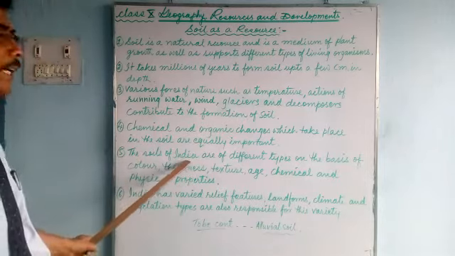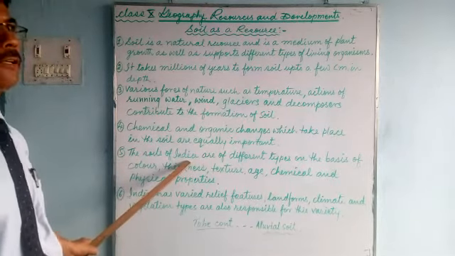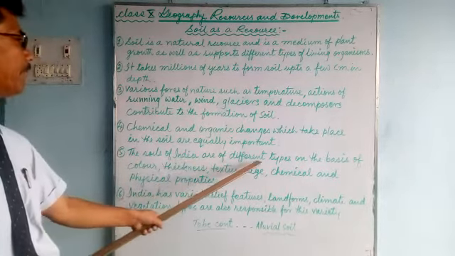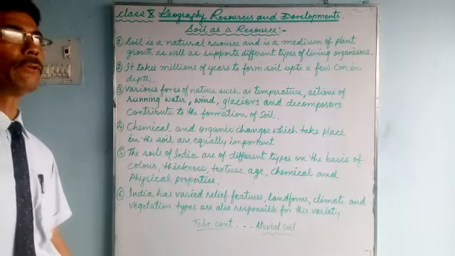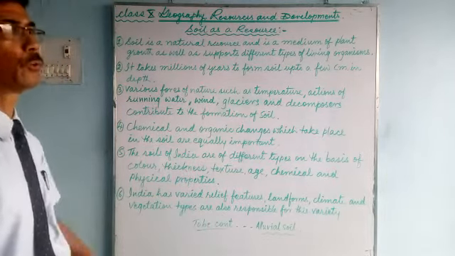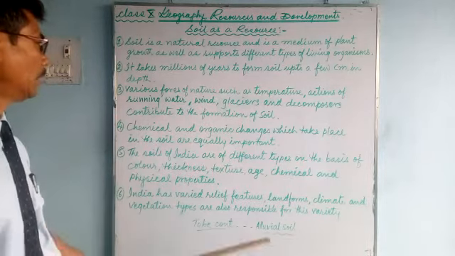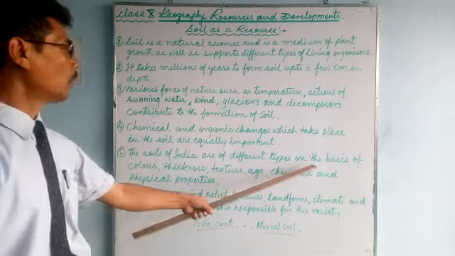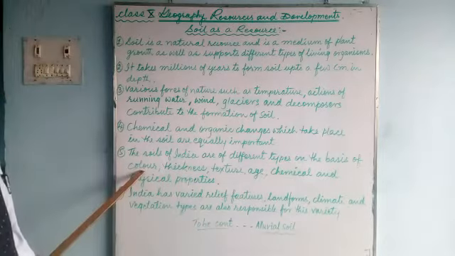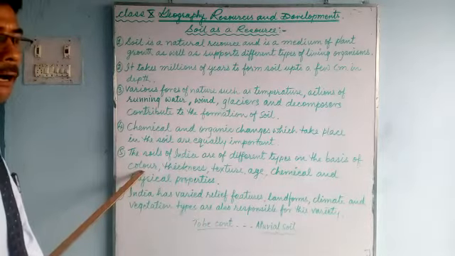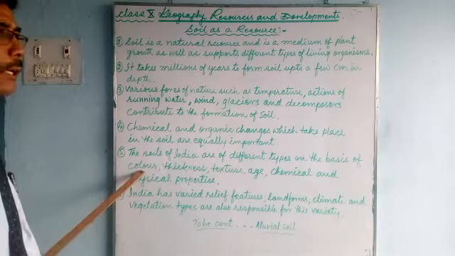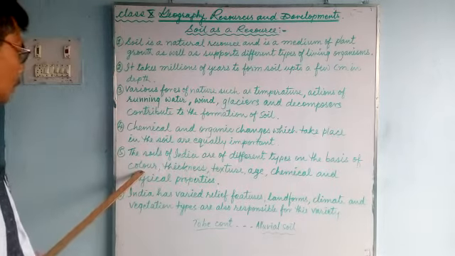We'll talk about the soil of India, which is of different types. Here in India we find different types of soil: red soil, black soil, alluvial soil, laterite soil, different types of soil on the basis of color. All the soils found in India are not the same color, they are of different colors.